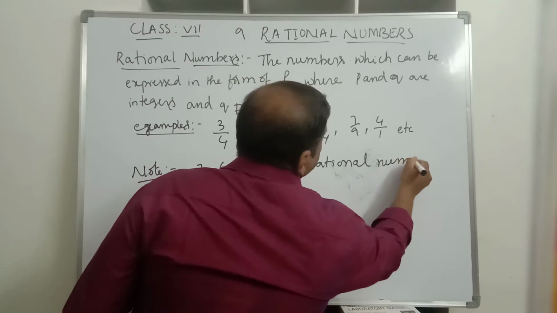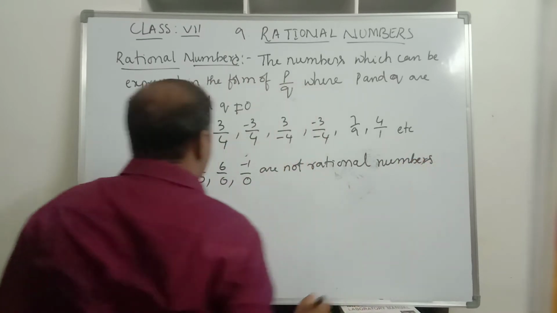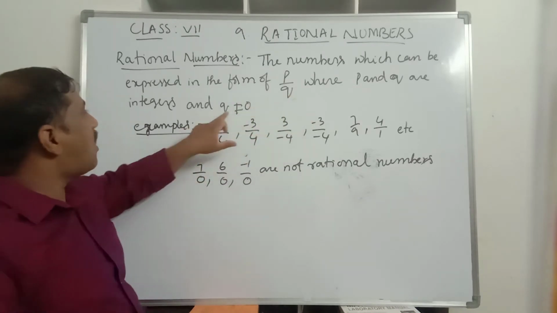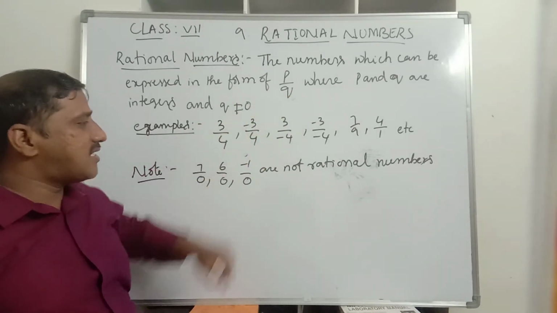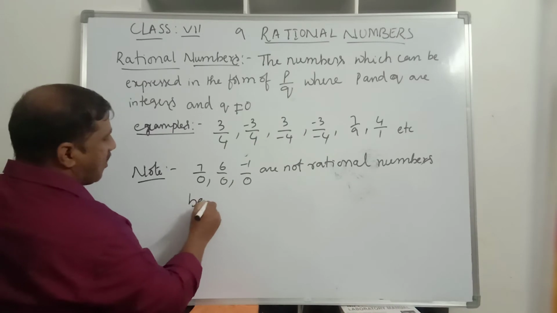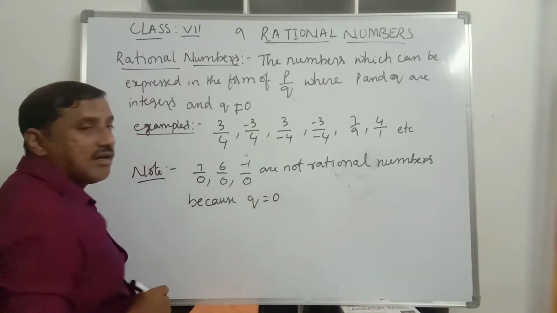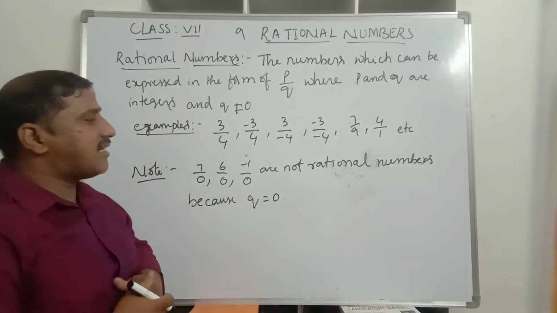Why they are not rational numbers? Because Q is 0. Q, the denominator, should not equal 0. They are not rational numbers because Q is equal to 0. So all these others are rational numbers.